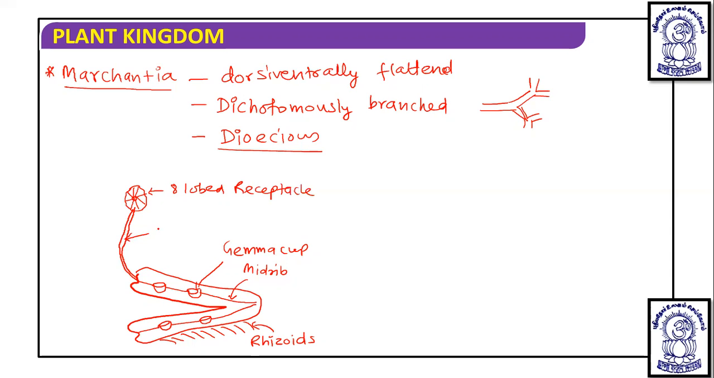And this is the antheridiophore, which means a stalk, over which antheridia are present in this receptacle. And this antheridium, as we have studied, produces the male gamete or antherozoid, which are biflagellated. So this is the structure of the male thallus.